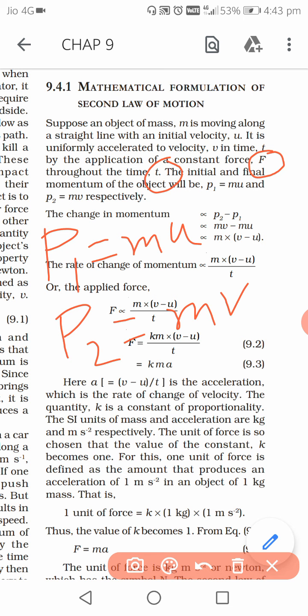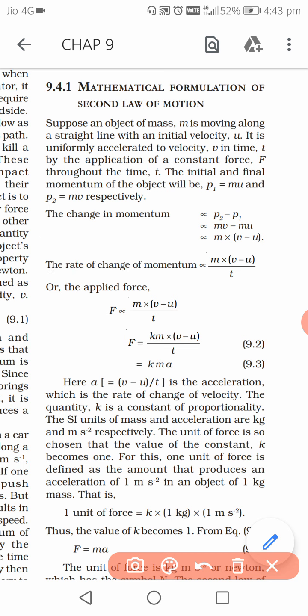Change means final minus initial. So if you do final minus initial, then according to the statement that I told you, the force applied is directly proportional to the change in momentum. So force applied, suppose F, is directly proportional to the rate of change of momentum. That's what I said, to the rate of change of momentum.